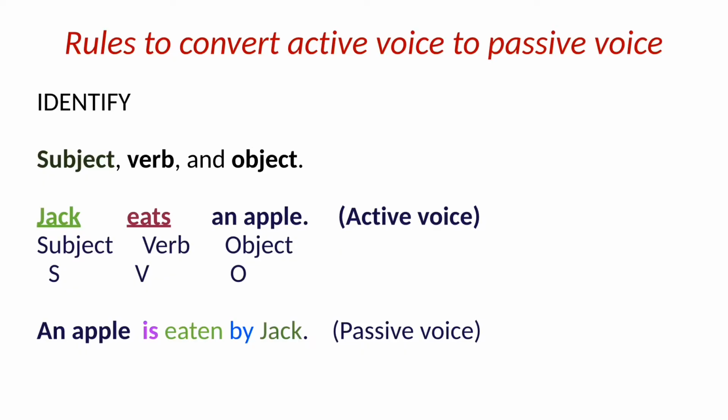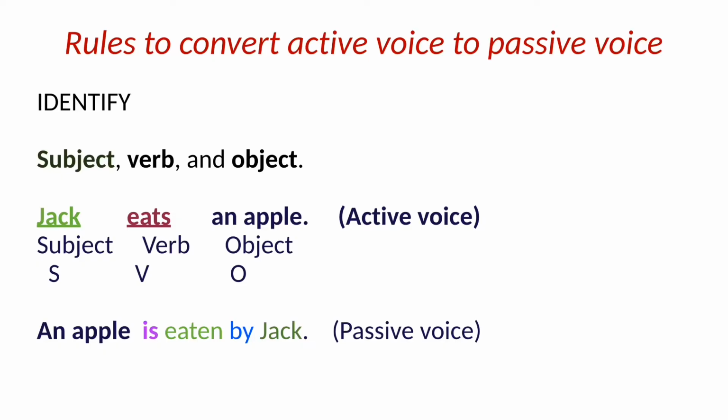And now we have to add an auxiliary verb, that is a helping verb. As the sentence is present simple, we will add is with the singular noun an apple. Then we will add the past participle, that is the third form of the verb, in the passive voice sentence.